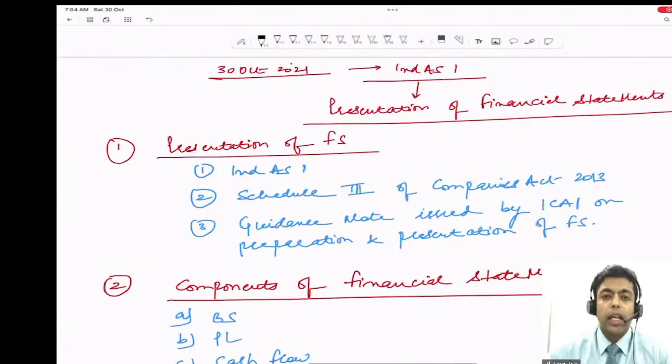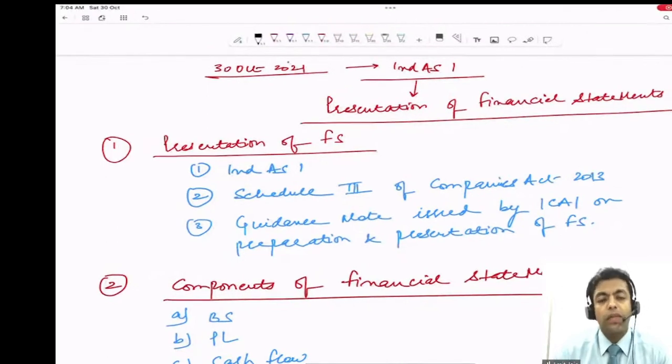Then we said P&L needs to be prepared for 2 years. Cash flow needs to be prepared for 2 years. Statement of changes in equity needs to be prepared for 3 years because it is a balance sheet item. And we need to give the notes to accounts and disclosure. Notes to accounts pertaining to the balance sheet is for 3 years, and notes pertaining to the P&L is for 2 years. Then we need to give equity reconciliation for the transition date and for the comparative date, and profit and loss reconciliation for the comparative period. So all these statements need to be given in the financial statements for the first time adoption.